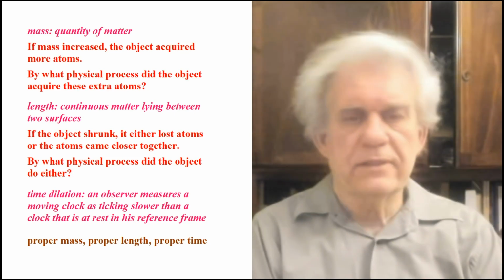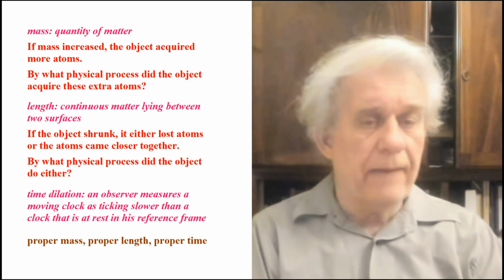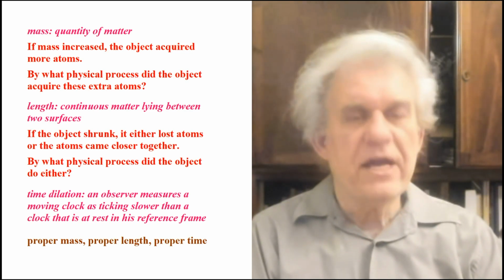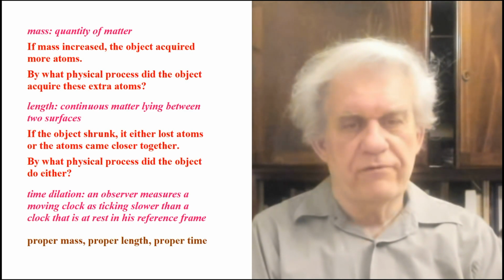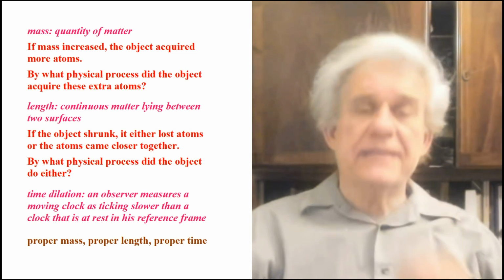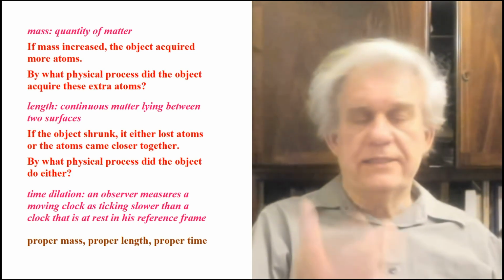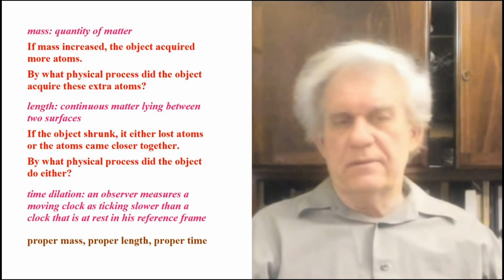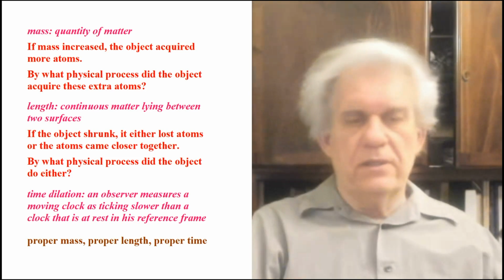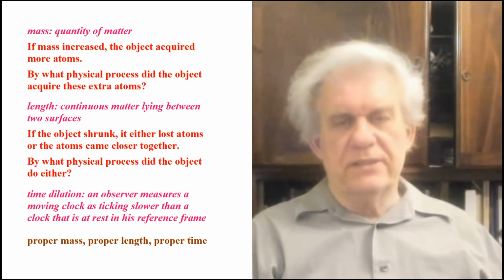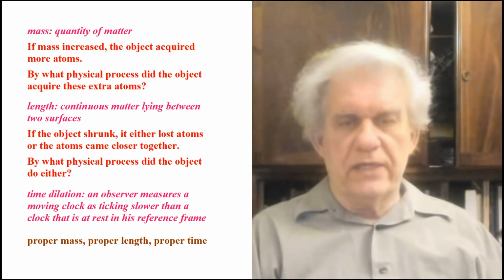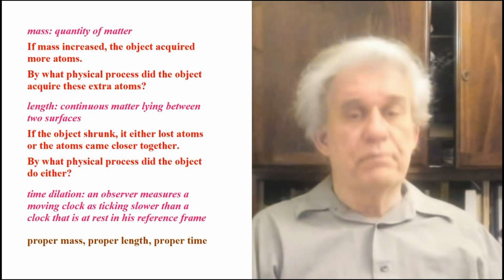And so the way they got around this is by talking about proper mass, proper length, and proper time. What is that? Well, proper means what they measure in their local frame of reference. In other words, the thing traveling with you. So when you look at time, it's the watch that's traveling with you. When you look at length, it's the table or the ruler or whatever that's traveling with you. And when you look at mass, you're looking at the object that is supposed to increase in mass, but you're not going to see it increasing because you have it right there in front of you. And so that's the proper mass.